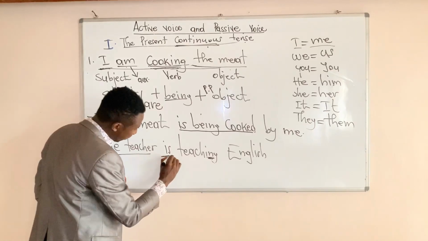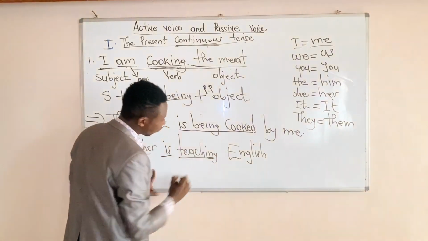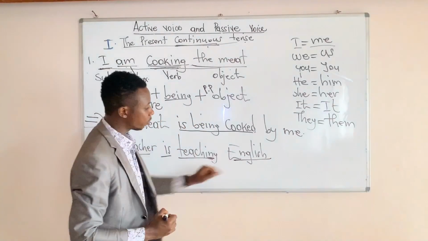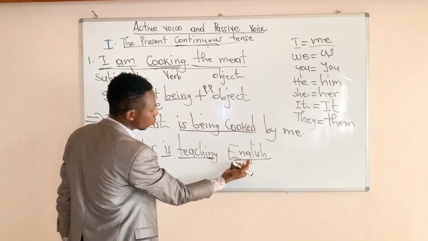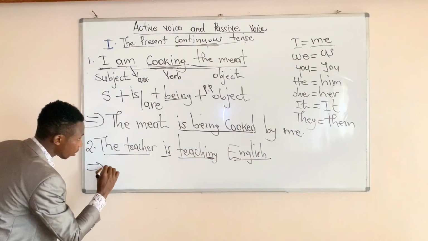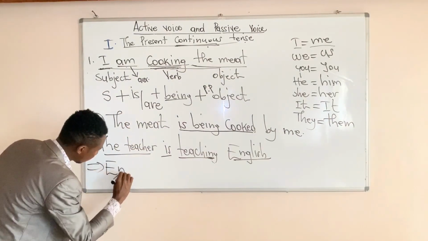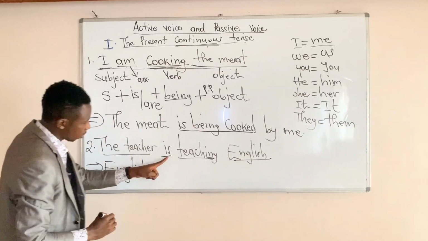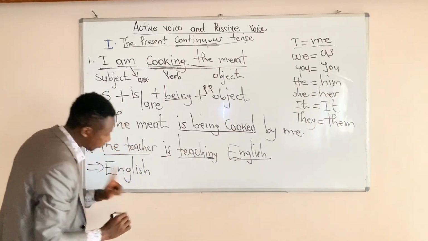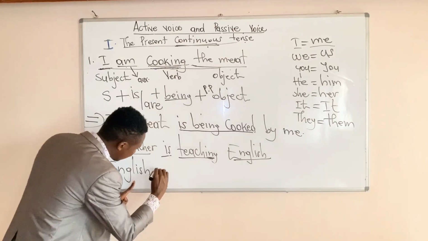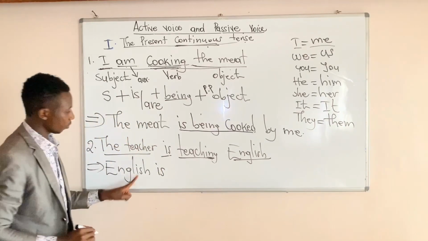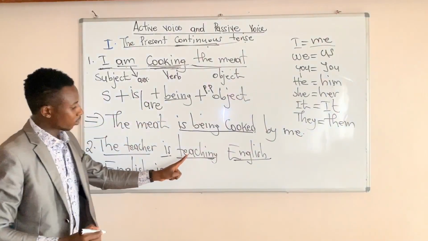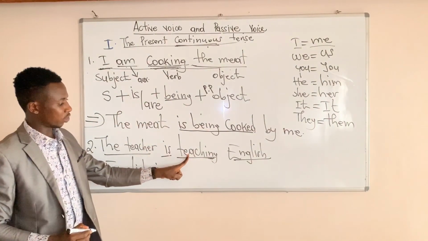This is our auxiliary. Teaching comes from the verb to teach. English is our object, so we are going to begin with our object. You say what? English is. English is a single word. It's not a plural word. You say is. English is.